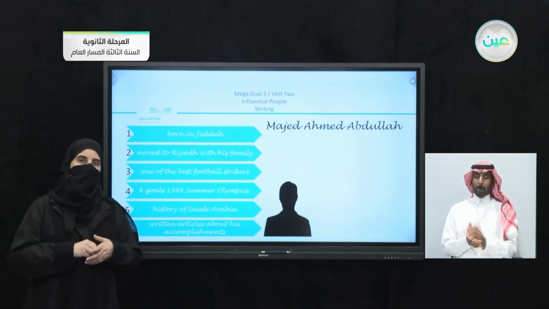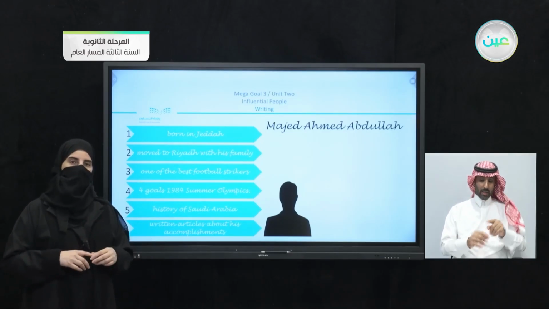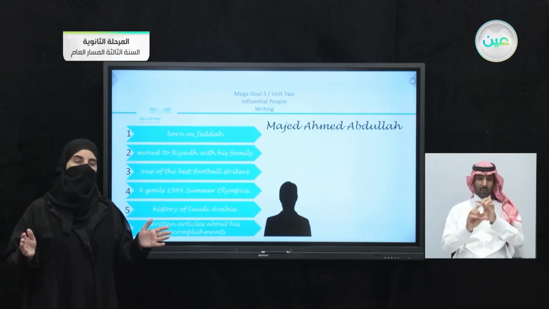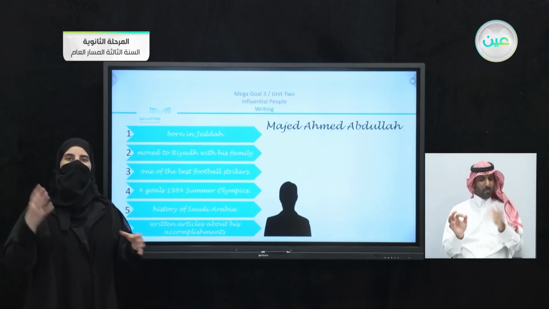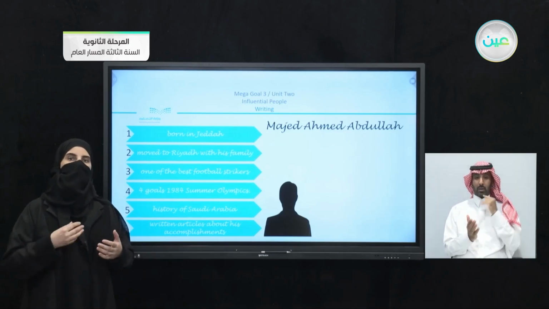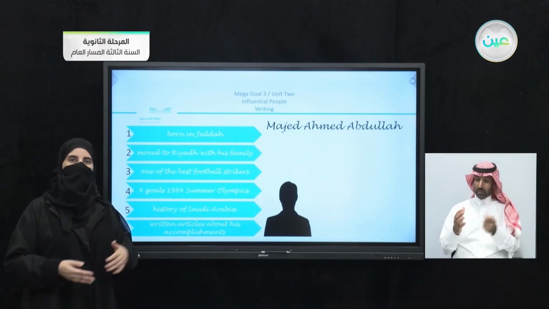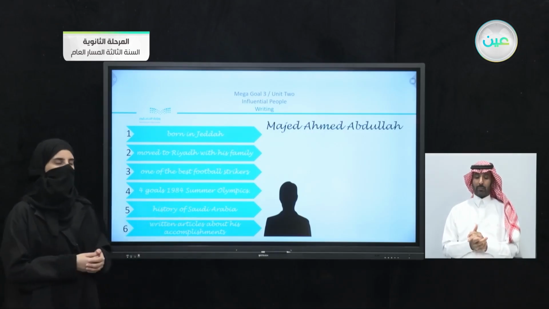Now, there's another point that you can see also from the timeline that we have, that we don't have complete sentences. So the idea is just to gather your ideas, to gather the thoughts. That's why when I told you that you're going to scan for different information, you're going to apply the information within the timeline that you have.